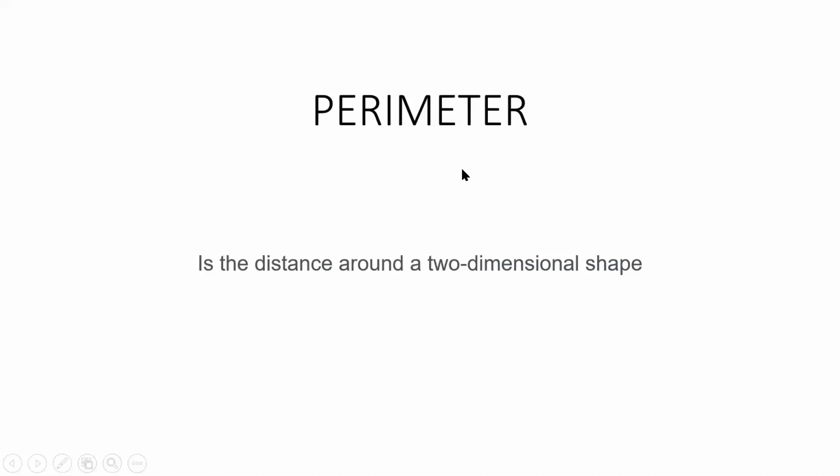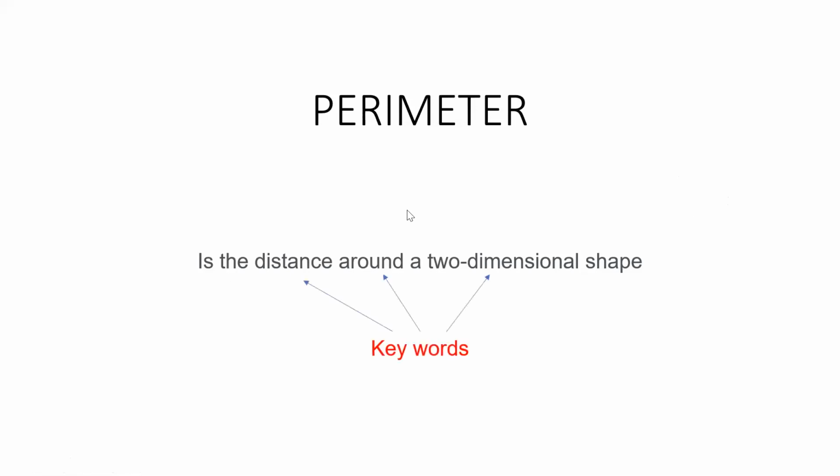So, people, look at this. We are going to learn perimeter and area. What perimeter is? Perimeter is the distance around a two-dimensional shape. But what is distance? What is around? What is a two-dimensional shape? Look at the keywords: distance, around, and two-dimensional. If we understand that, we can understand perimeter.